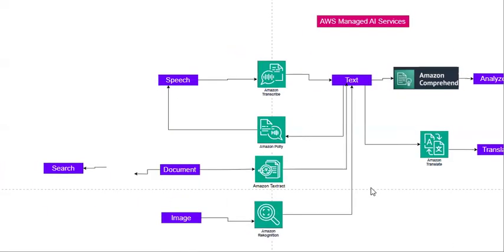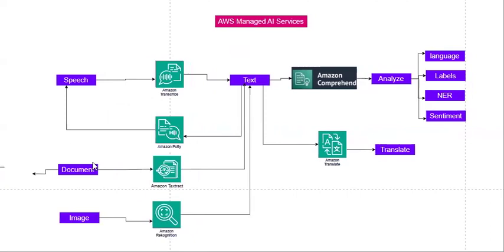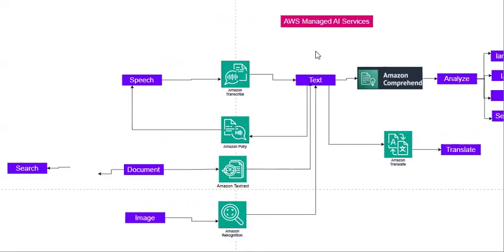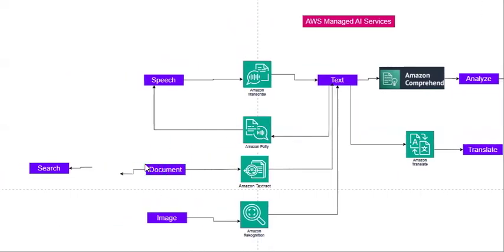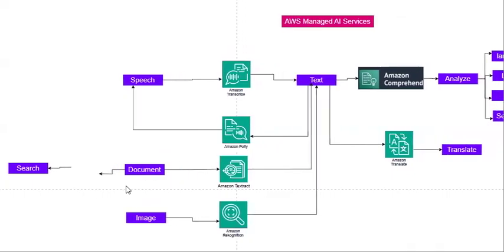Even sometimes I might have a requirement to analyze or search inside document content. So I need to convert that into text, and inside the text, I need to search. Do I have any AWS managed AI service that can directly perform this document-based search? Yes, we have a service, Amazon Kendra. We can use this service to perform document-based searching.